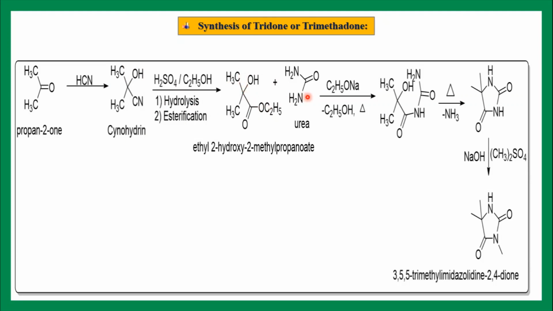Then this, on condensation reaction with urea in the presence of sodium ethoxide, gives the oxazolidine dione derivative, and finally it is methylated with dimethyl sulfate in alkaline medium to get trimethadone. And for the alkaline medium we are using NaOH.